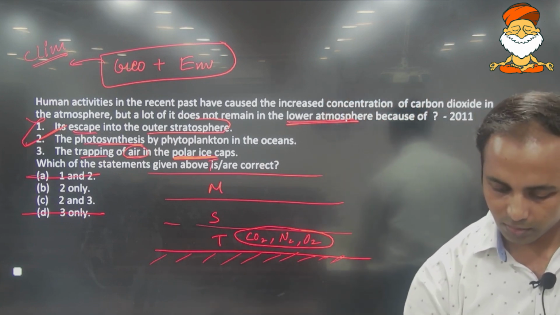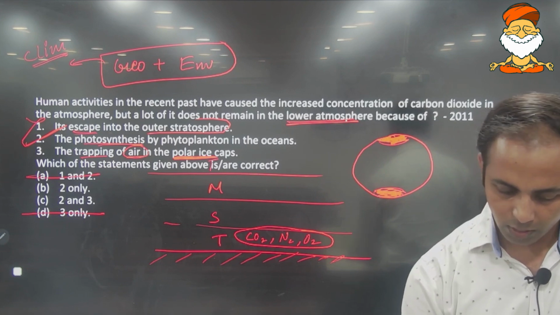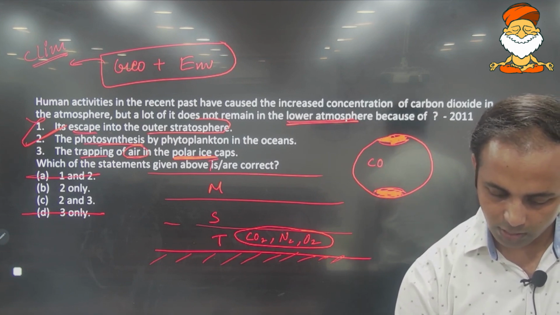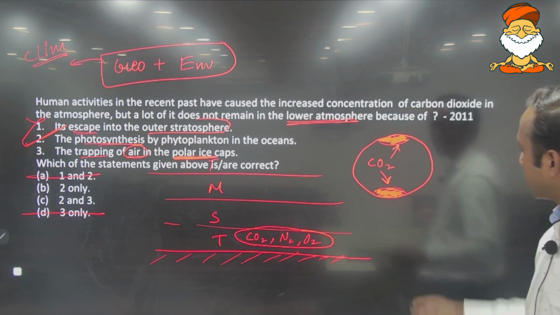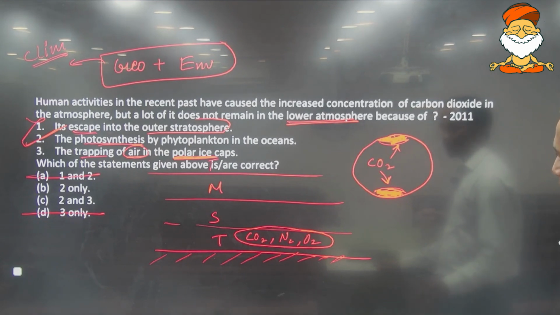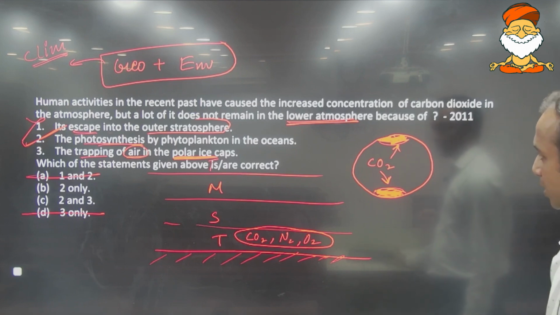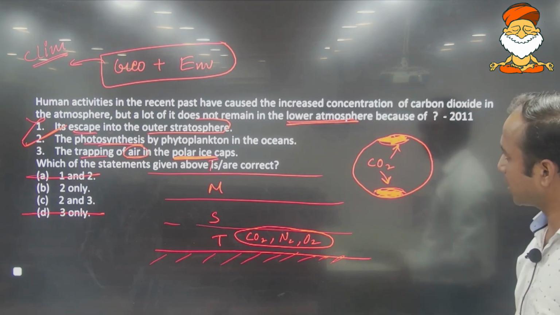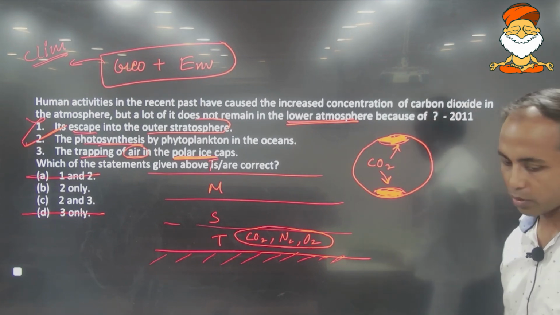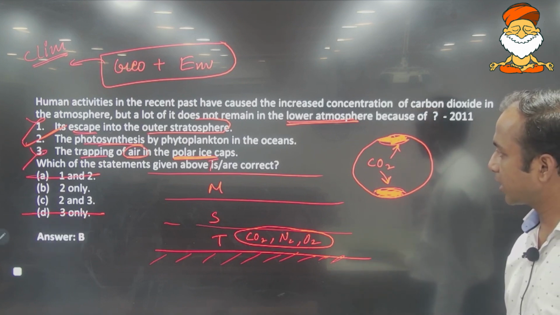So you consider Earth. This is the polar region, the North Pole. This is the southern polar region. So what does this third statement say? That the carbon dioxide that you release in the atmosphere is trapped in the polar region. It can be in the North Pole region, it can be in the South Pole region. That is really not the case, because what may happen in that case is the entire polar region may get melted away, and again the release of this carbon will be taking place in the atmosphere. So third is also not the case. Second one is the correct one. B is the correct answer over here.